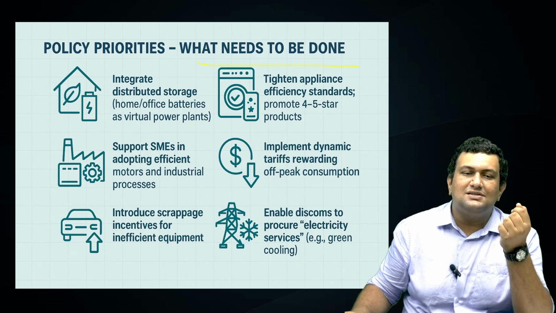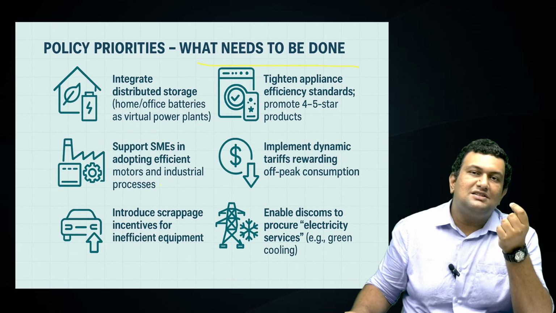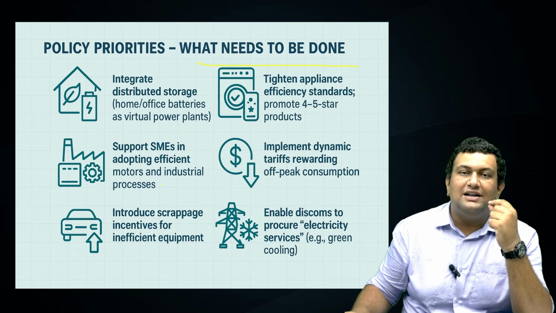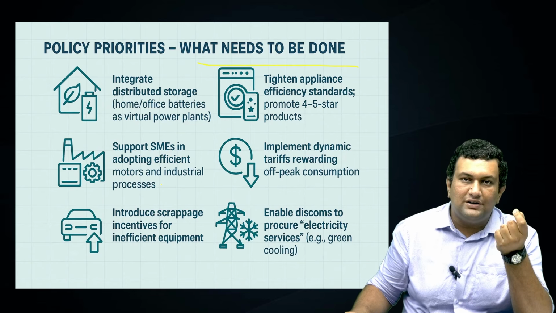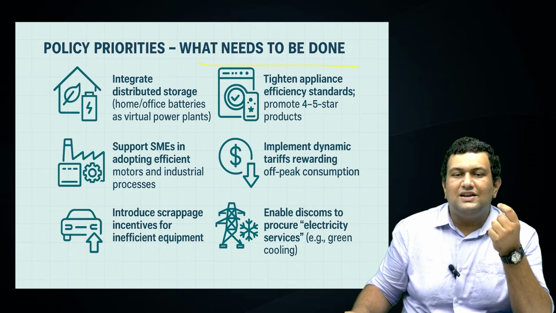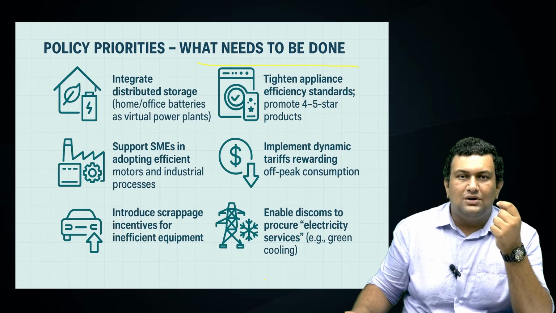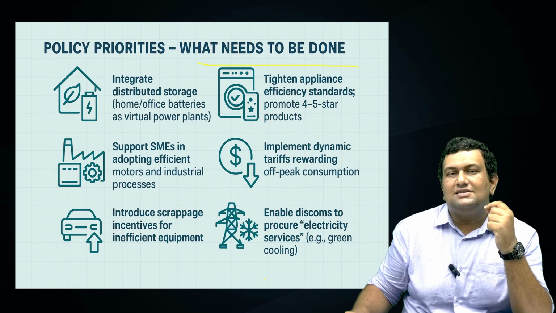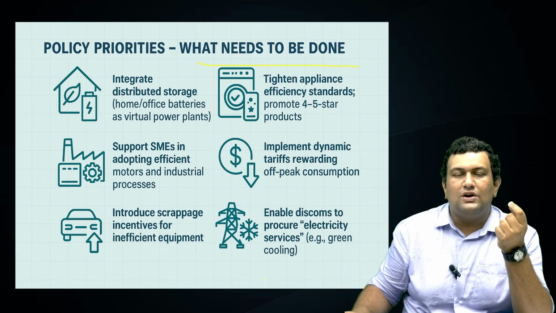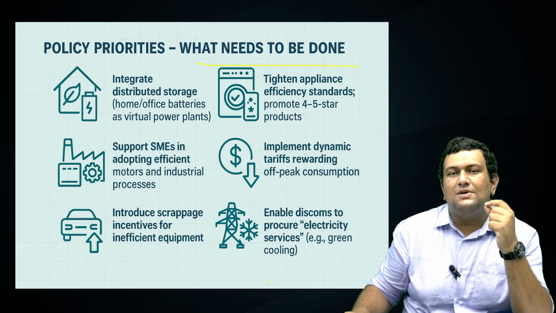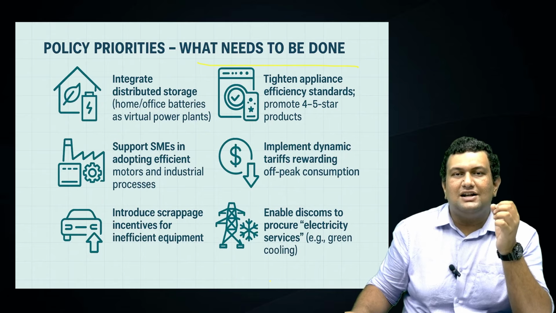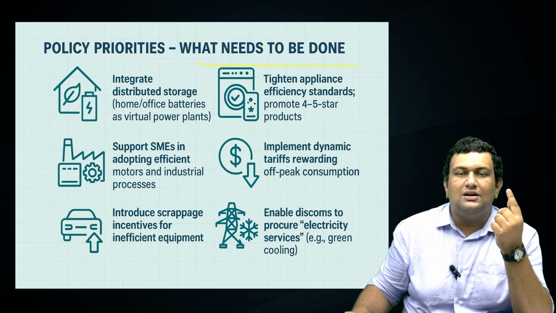Another aspect is introducing scrappage incentives for inefficient equipment. Another thing we can do is enable discounts to procure electricity services instead of just procuring electricity units, such as outcome based services like green cooling or green heating.